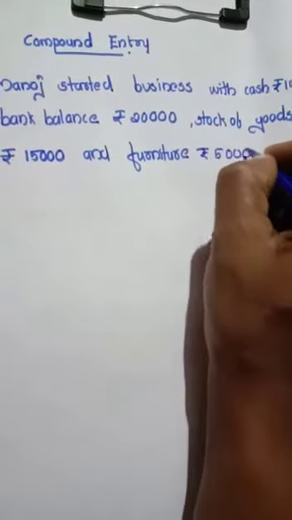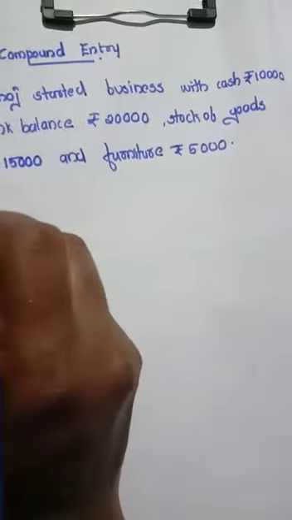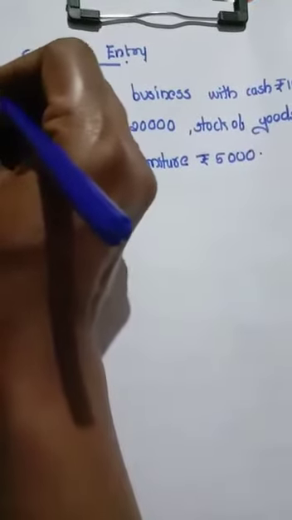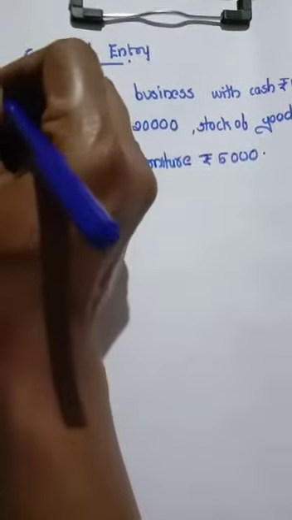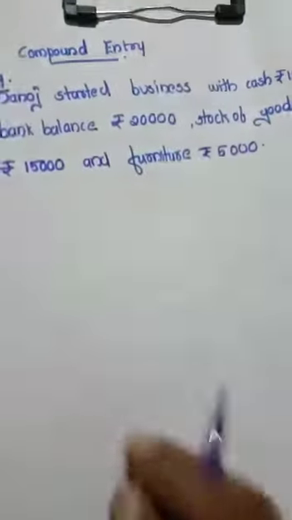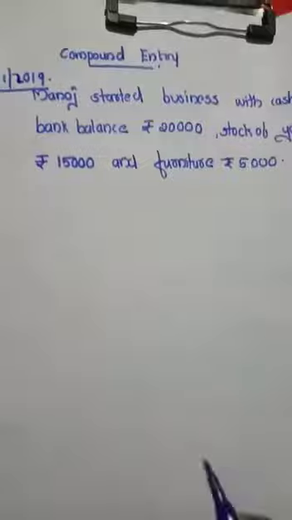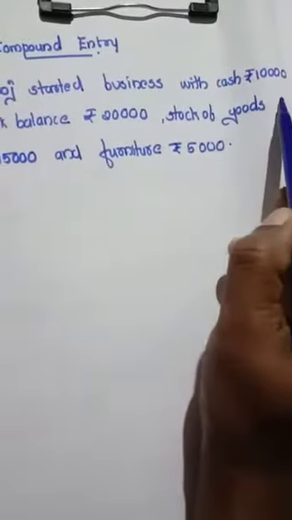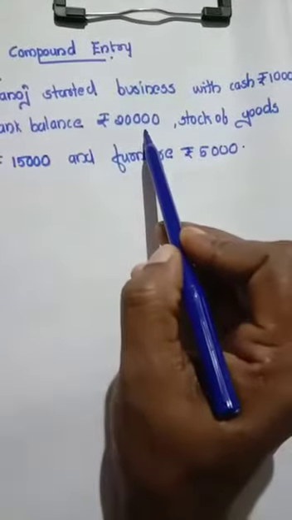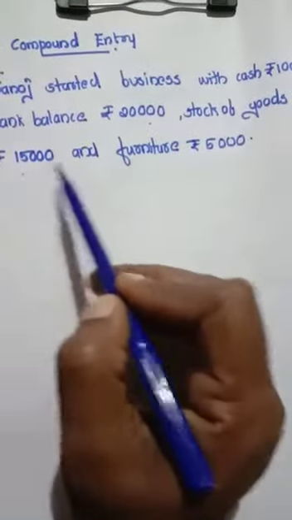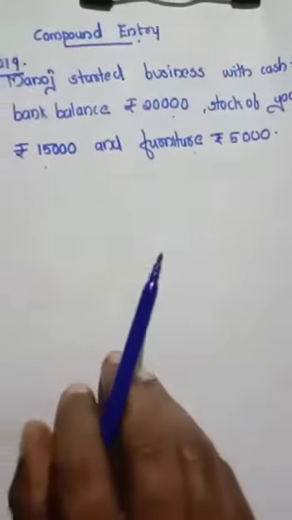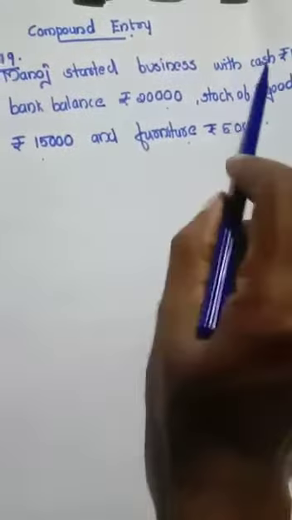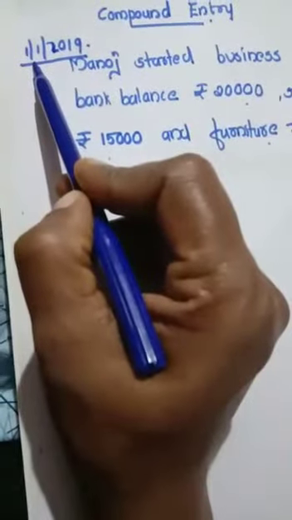This happened on 1st January 2019. On 1st January 2019, Manoj, the proprietor or the owner, started business with rupees 10,000, bank balance rupees 20,000, stock of goods rupees 15,000 and furniture rupees 5,000. These are all similar transactions and happened on the same day.